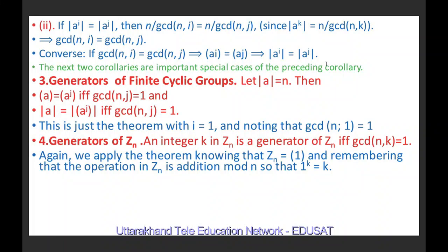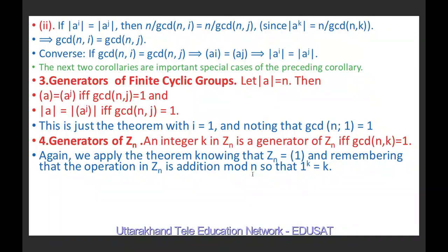So the next two corollaries are important special cases of the preceding corollaries. Generators of a finite cyclic group: suppose the order of a equals n. Then the cyclic group generated by a is equal to the cyclic group generated by a^j if and only if gcd(n, j) equals 1, and the order of a equals the order of a^j if and only if gcd(n, j) equals 1. This is nothing but the previous result with i equal to 1, and noting that the gcd of n and 1 is 1.